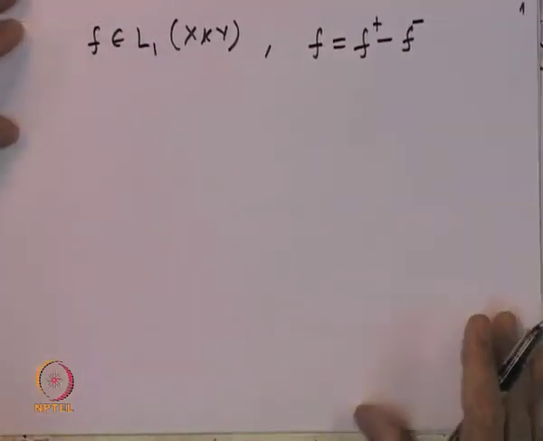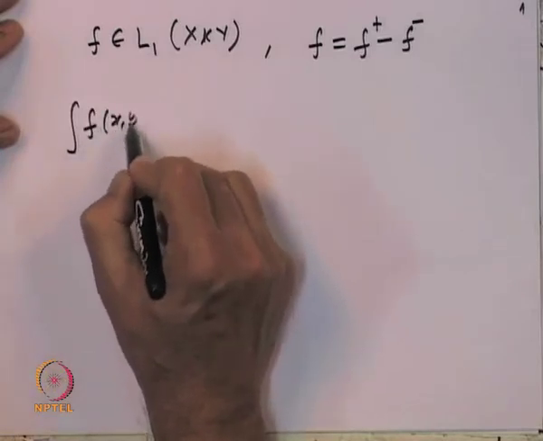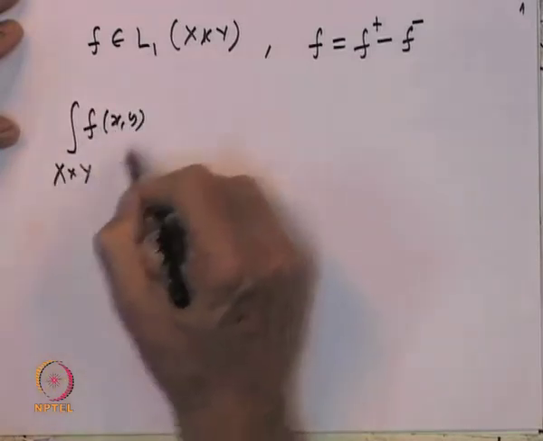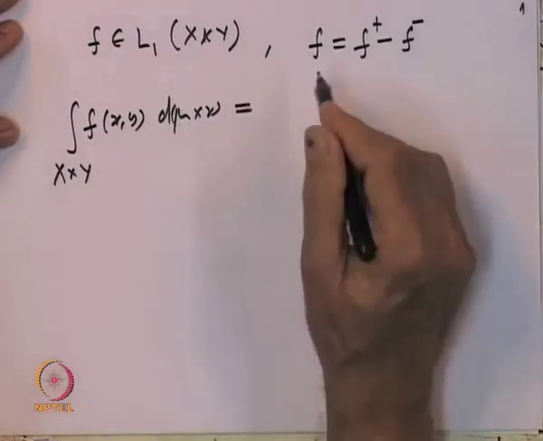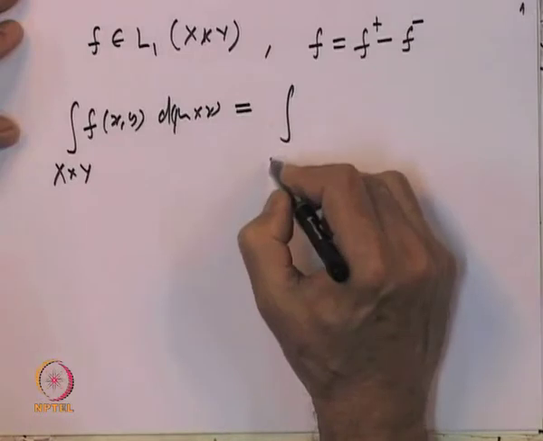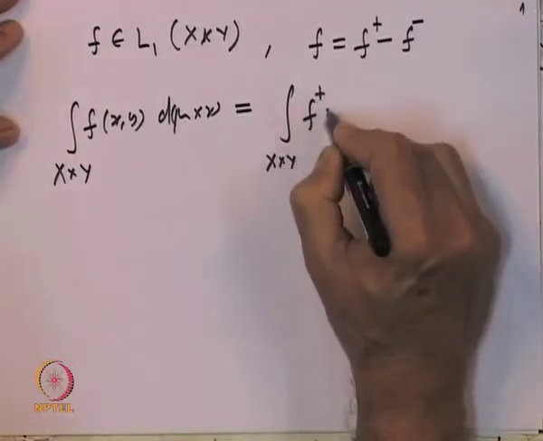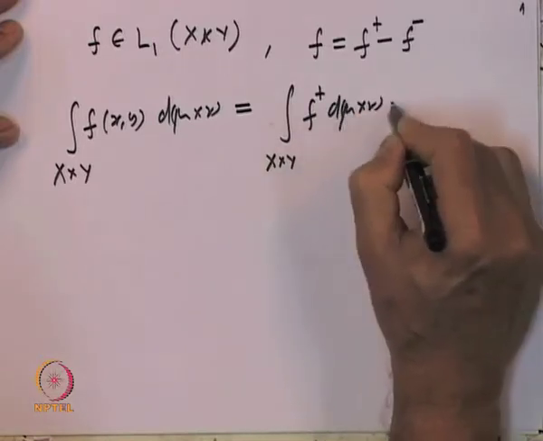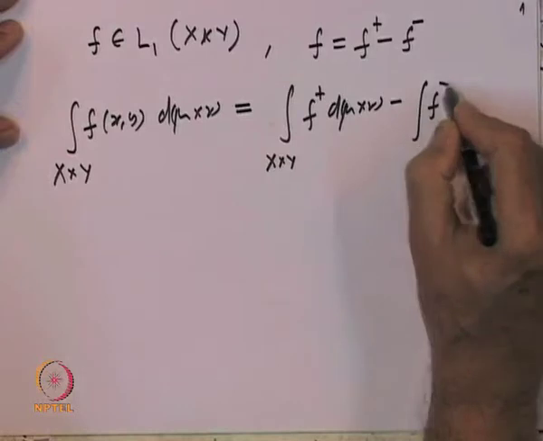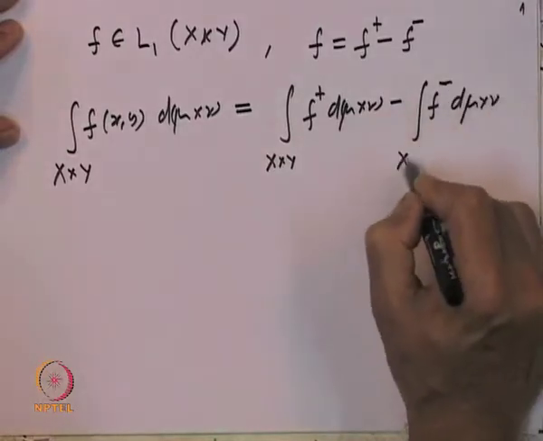And the integral of f x y with respect to the product measure mu cross nu is equal to the double integral of f plus with respect to the product measure minus the integral of the negative part d mu cross nu over x cross y.